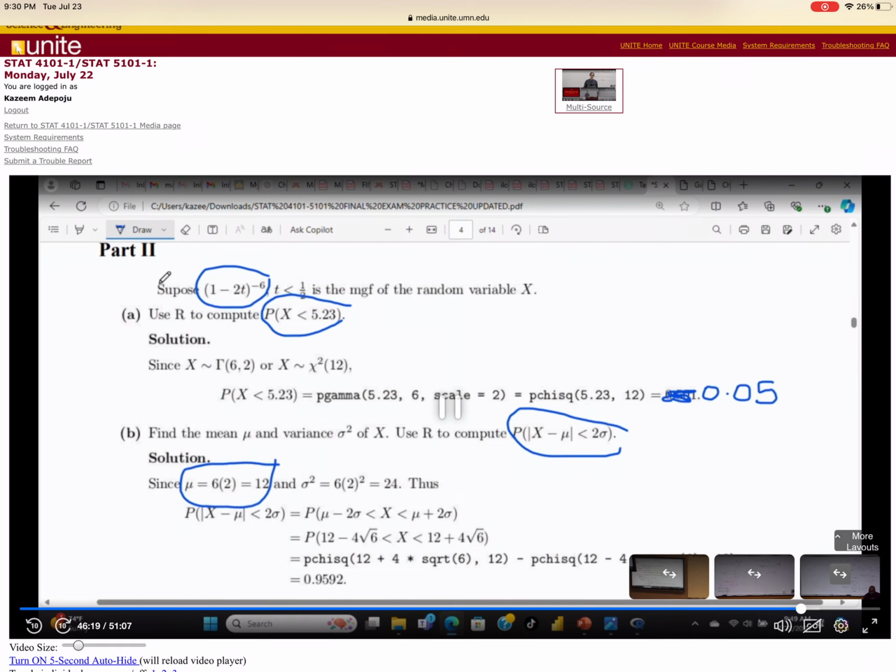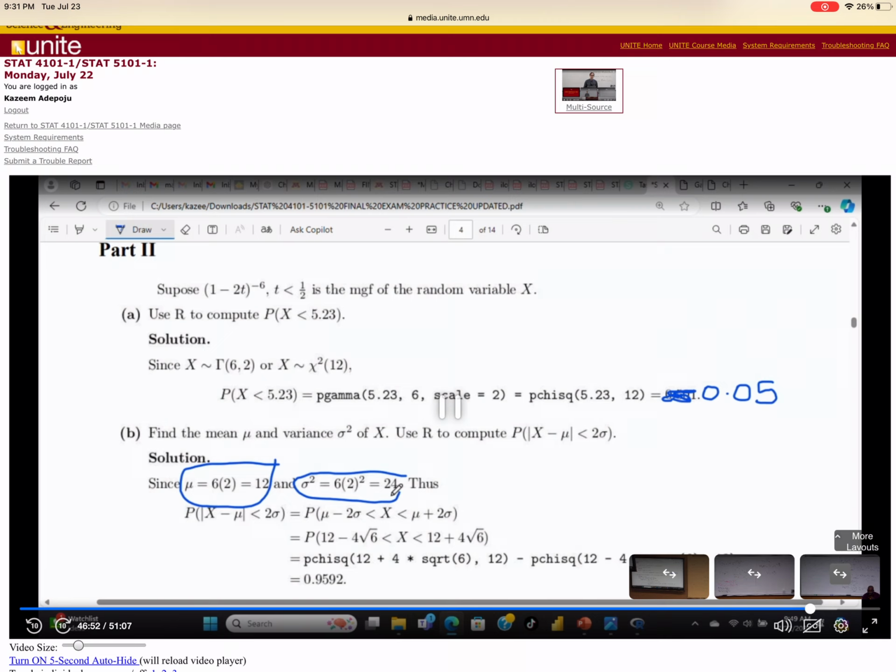Let me clean this up so that you can see that the mean is 12. What about the variance? Alpha beta squared: alpha is 6, beta is 2, so 2 squared, the variance is 24. Can you see that? The variance is 24. Now I know mu to be 12, then sigma squared to be 24. Of course, the square root of 24 will be sigma.